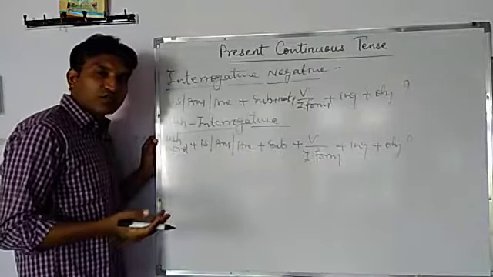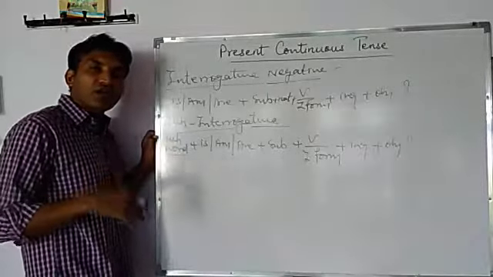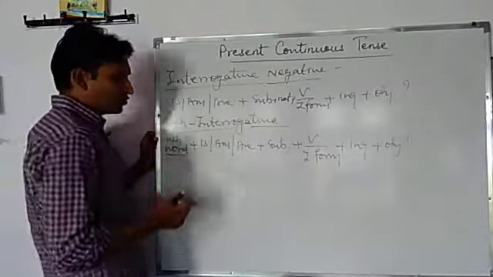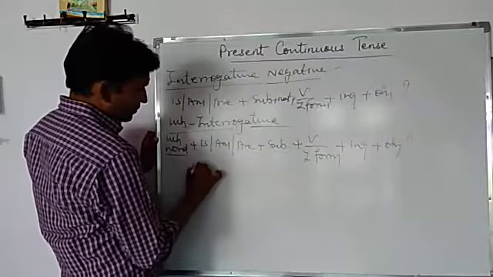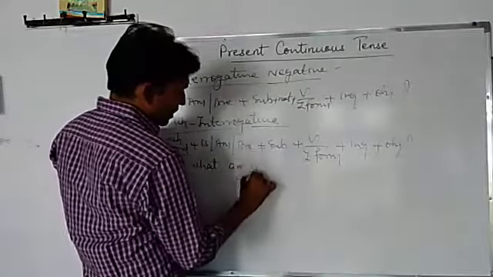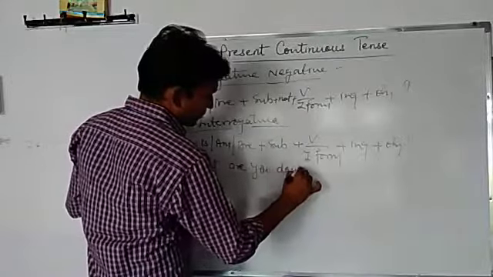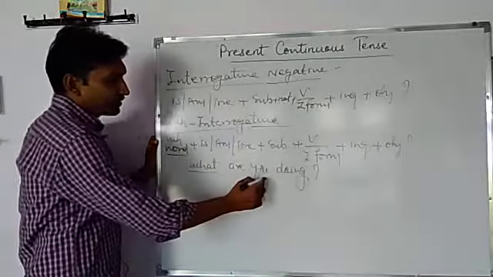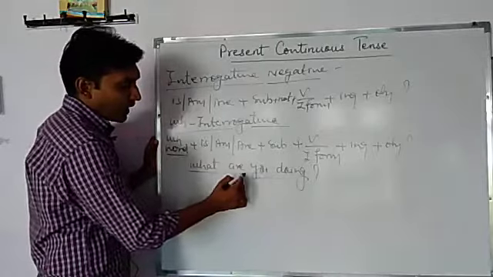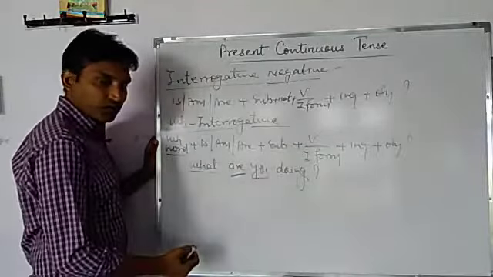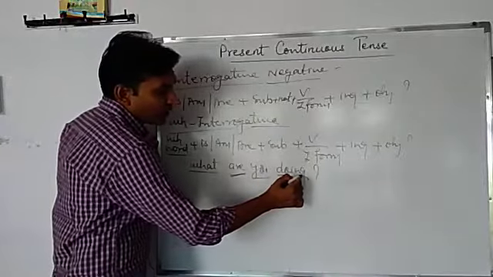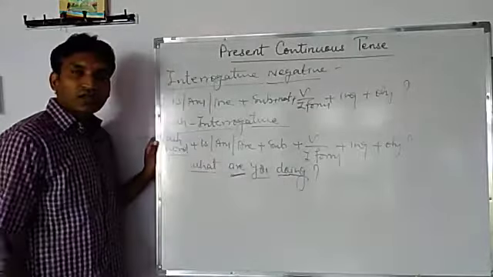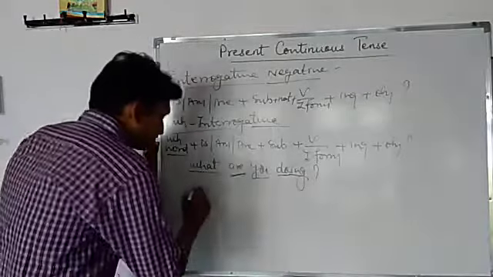And you know about WH words? Why, when, what, where, who, whom, whose, all these are WH words. Okay? So see, what are you doing? What is the WH word. You is the subject, and according to subject, helping verb is are, as the subject is plural. Then the main verb is do, and with ing it becomes doing. So the sentence is, what are you doing? Clear? One more.